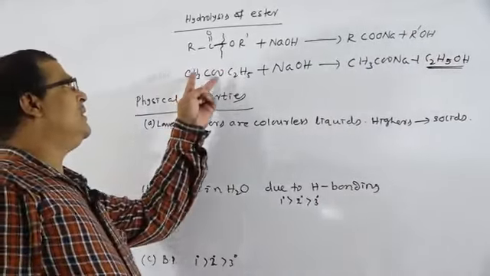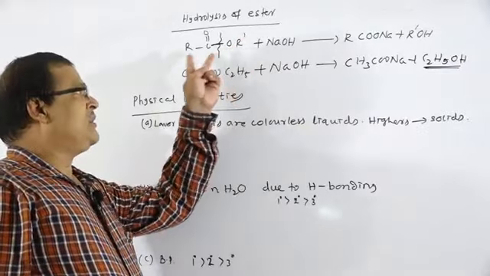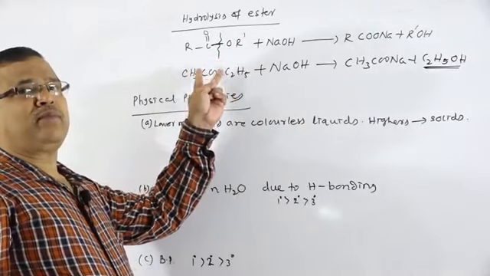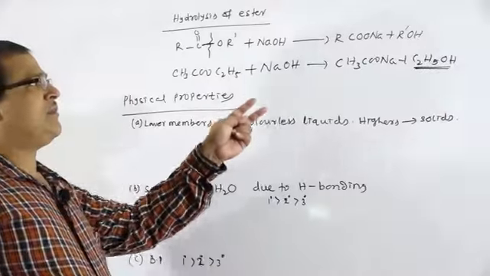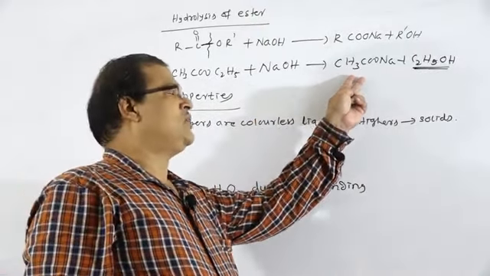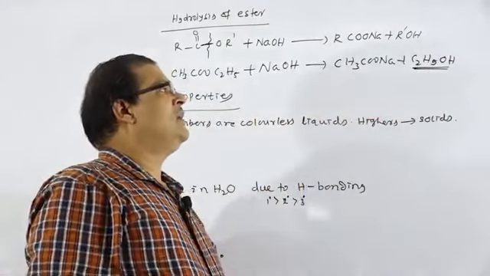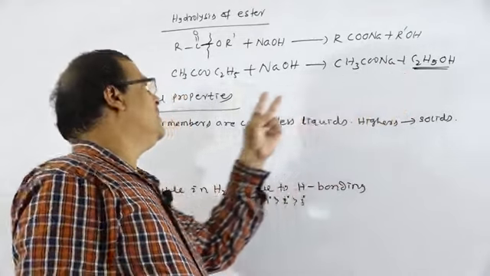So this is the base hydrolysis of ester, otherwise known as saponification. There is the formation of the sodium salt of the acid, and ethyl alcohol, or the alcohol, will be produced.